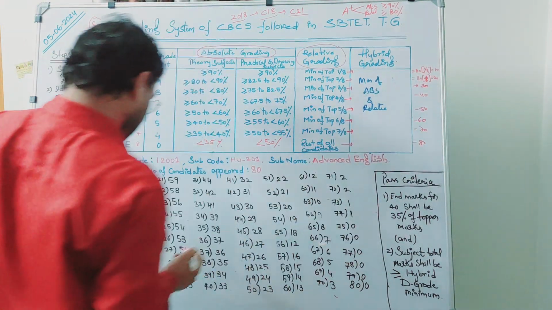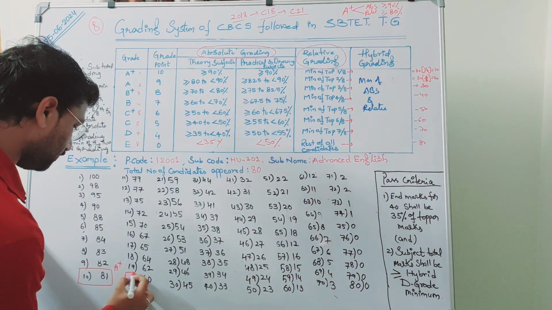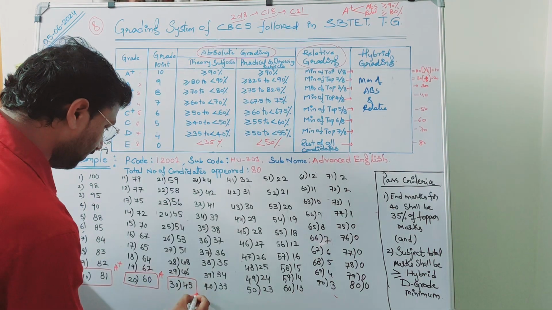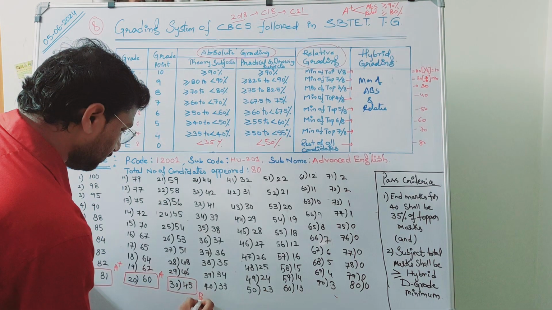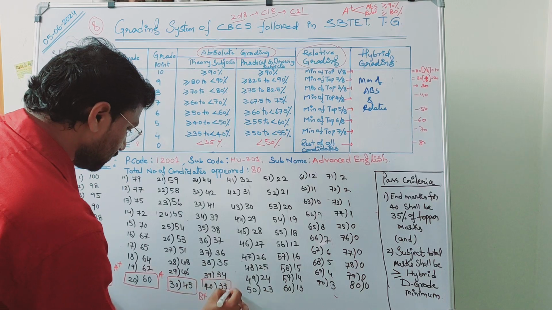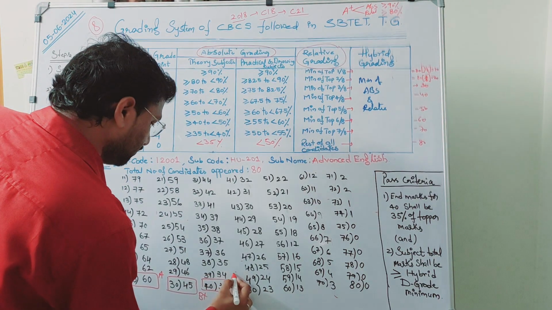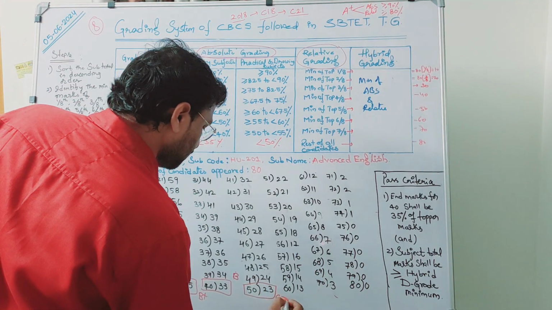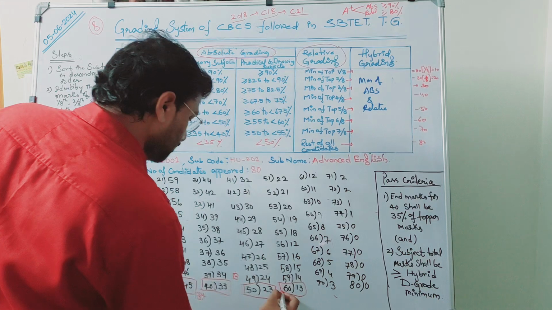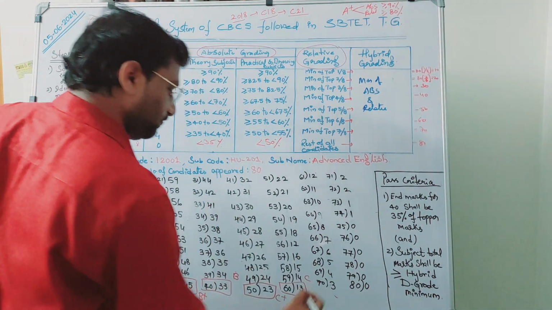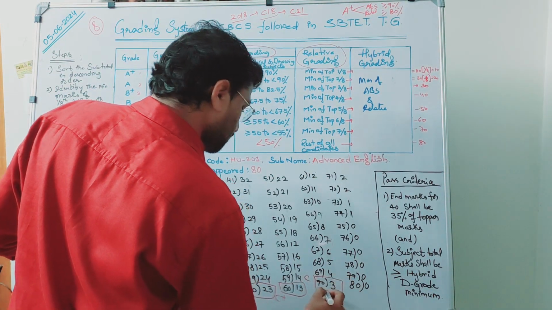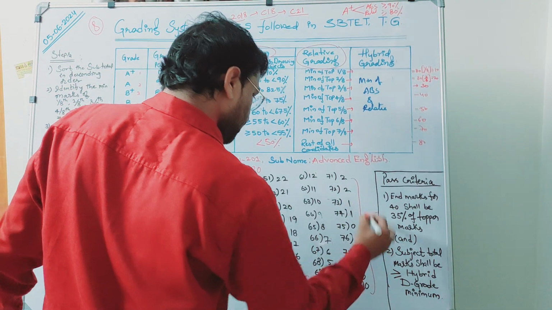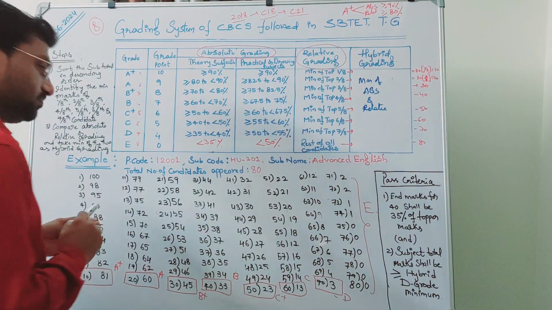Similarly for 2 by 8, 20, A. 3 by 8, 30, B plus. 4 by 8, 40, B. 5 by 8, 50, C plus. 6 by 8, 60, C. 7 by 8, 70, this is D. And the rest all become E.